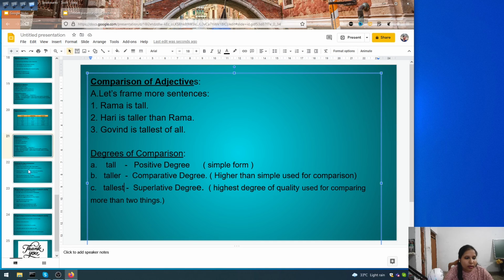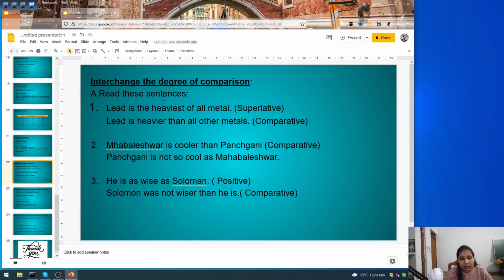Okay, so here there are some sentences which we are going to change, but there shouldn't be any change in meaning. Like, lead is the heaviest of all metals. So when it is heaviest, that means it is superlative, isn't it? Heavy, heavier, heaviest. Okay, so now we have to change it to comparative: lead is heavier than all other metals.